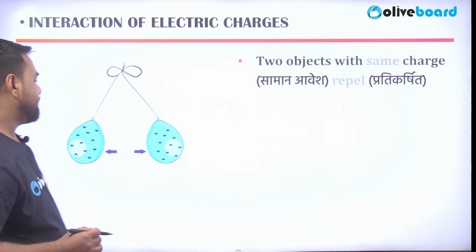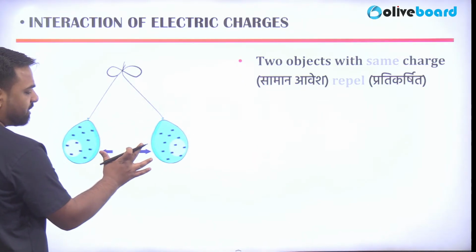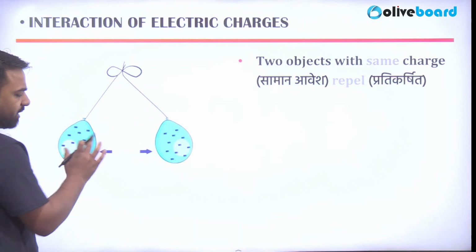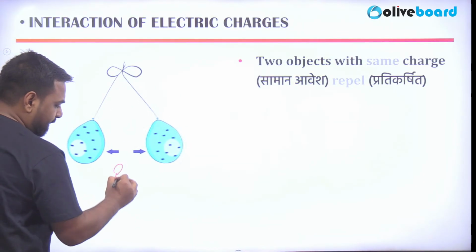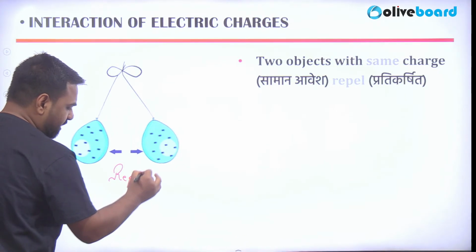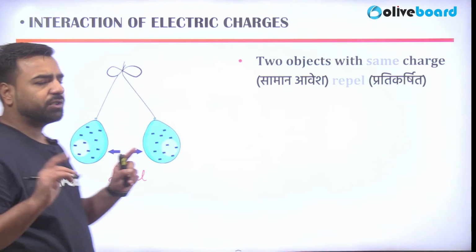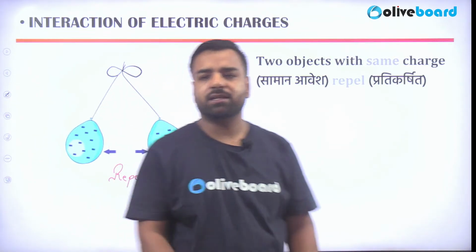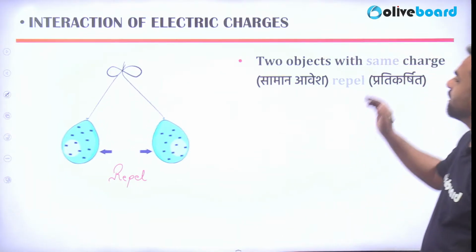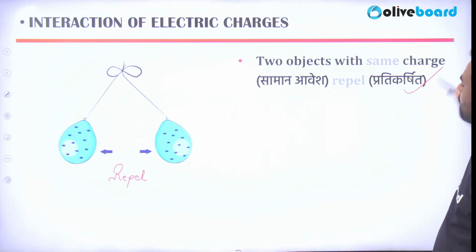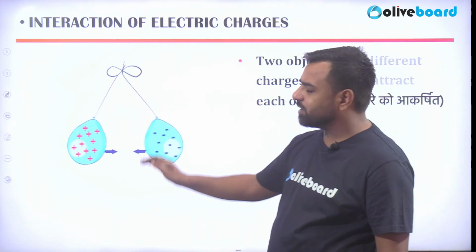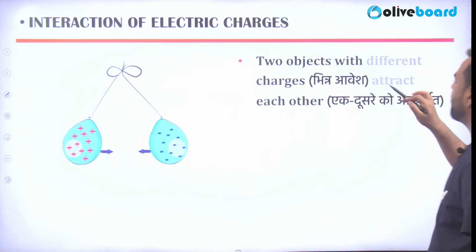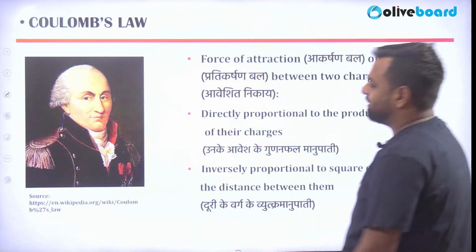So here, see, if the charges are opposite in nature, they will attract, but here both the charges are the same, so they are repelling. Whether it is a positive charge or a negative charge, if both the charges are the same, they are going to repel each other. That's what is mentioned here. Two objects with the same charge are always going to repel. And yes, if the charges are opposite in nature, they'll obviously attract each other, and that's the basic point.